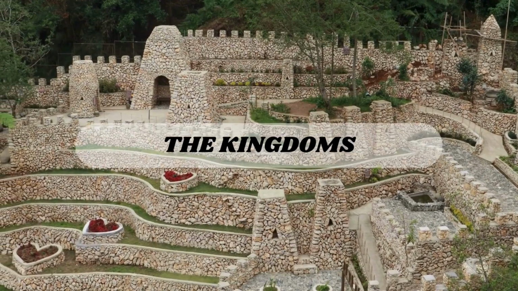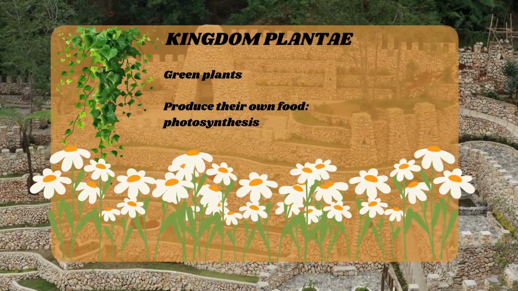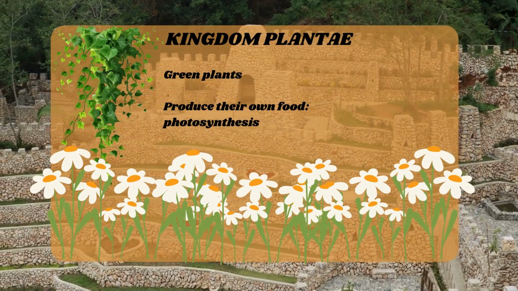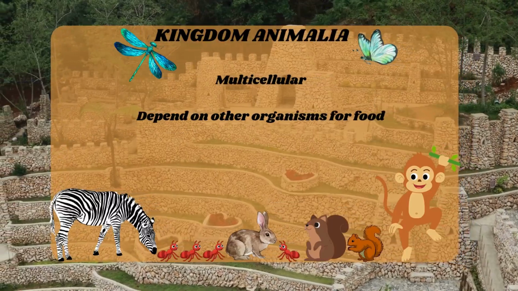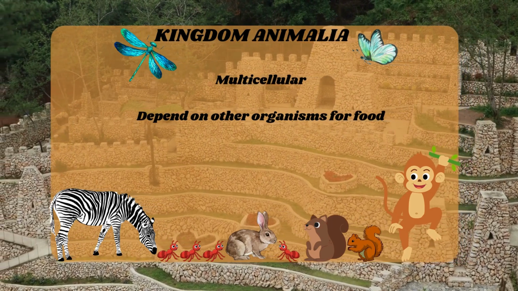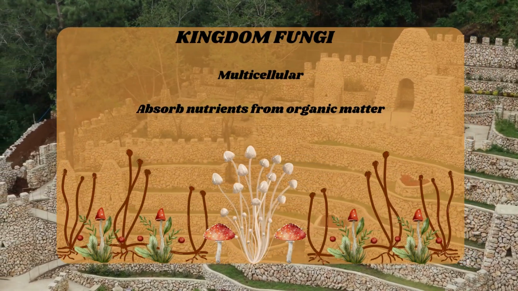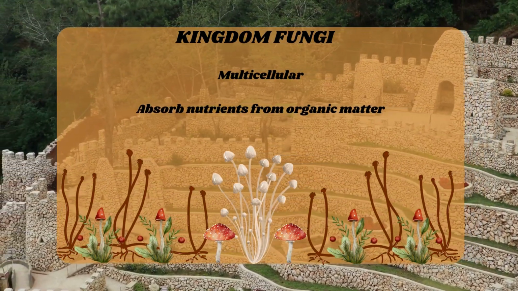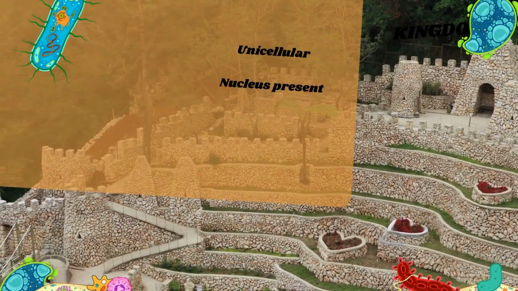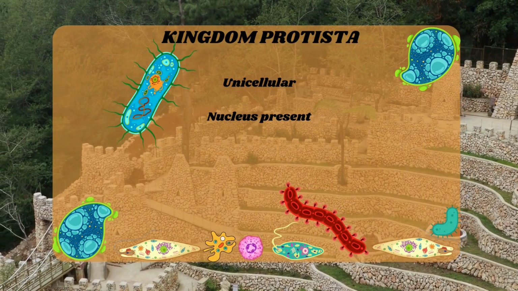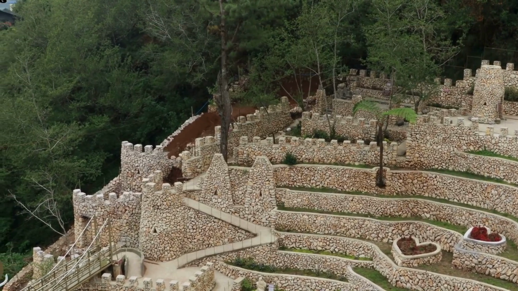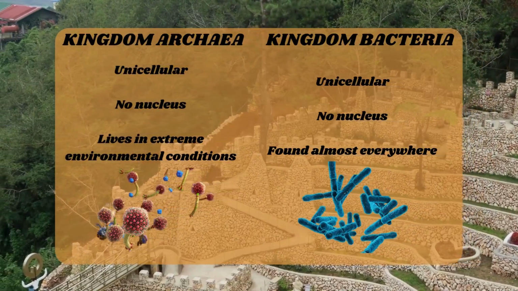Then there are the kingdoms. Kingdom Plantae, consisting of green plants that can make their own food. Kingdom Animalia of multicellular organisms that depend on other organisms for food. Kingdom Fungi, which are also multicellular organisms, but they absorb nutrients from organic matter. Kingdom Protista consists of unicellular organisms with a nucleus, and of course there are Kingdom Archaea and Kingdom Bacteria.